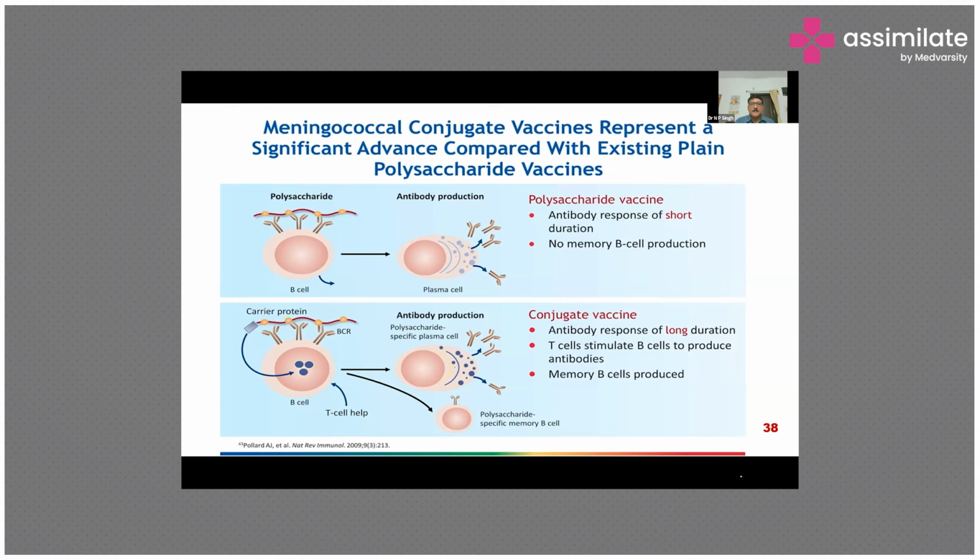Means the polysaccharide is the virulence factor, and it is primarily responsible for colonization and invasion by preventing host-mediated bacterial killing. Everybody knows the basic difference between the polysaccharide vaccine and the conjugate vaccine. The polysaccharide vaccine gives a response of very short duration. There is no memory cell production. But with the conjugate vaccine, the antibody response is of very long duration. There is a stimulation of T cells also, so cell-mediated immunity is also there. And also memory cells are produced so that in future there is quick production of antibody.